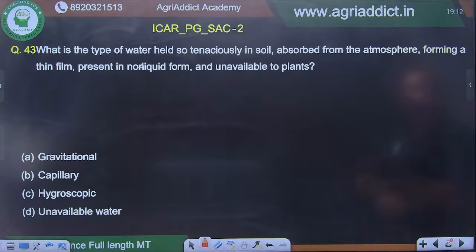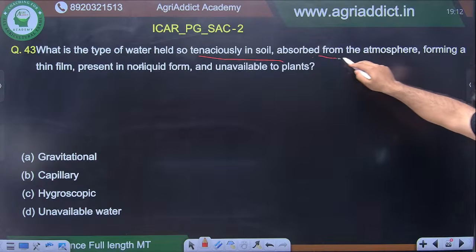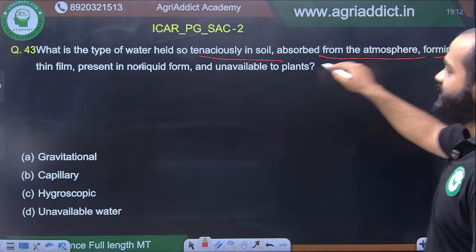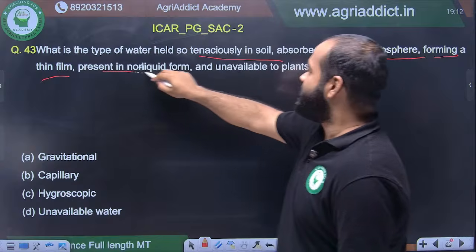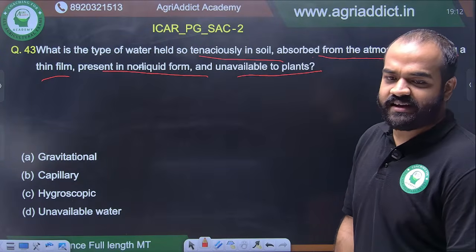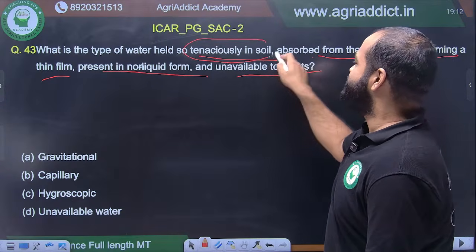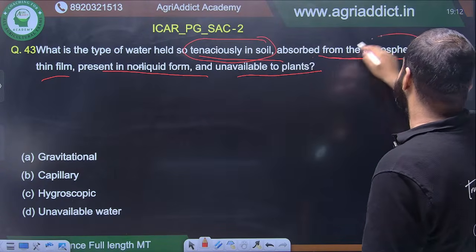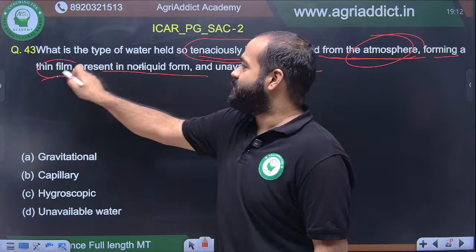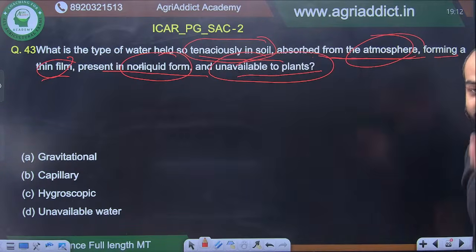Moving on. What is the type of water held so tenaciously in soil, absorbed from the atmosphere, forming a thin film, present in a non-liquid form and unavailable to plants? Many clues are given in this. Tenaciously in soil, absorbed from the atmosphere, forming a thin film, non-liquid form, unavailable to plants. So many clues are there.